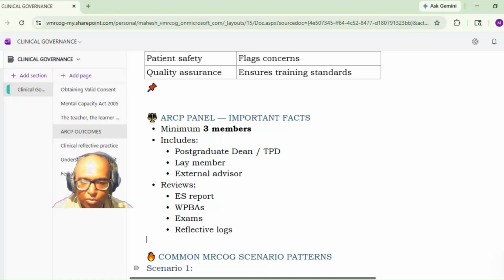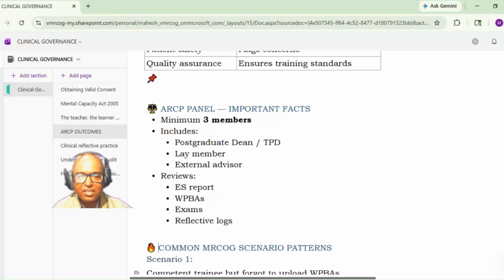So what does this ARCP panel do? Basically, they will review the educational supervisor's report, workplace-based assessments, what we have seen in the last session, then the exam review, and there are reflective logs which are filled by the candidates. So all this is reviewed, and then the outcome is given. So there are 3 members. One is a postgraduate dean or training program director. Then there is a lay member, and then there is an external advisor.